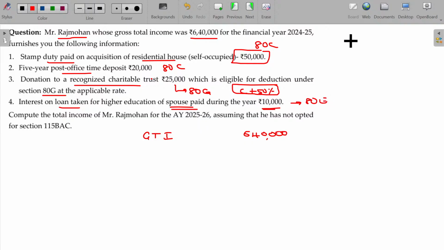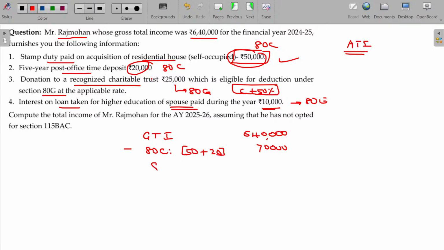Now you have to find out the adjusted total income. So you can claim 80C deduction. How much is that? Maximum 1,50,000 can be deductible, here 70,000 rupees. We have two deductions here, 50 and 20.